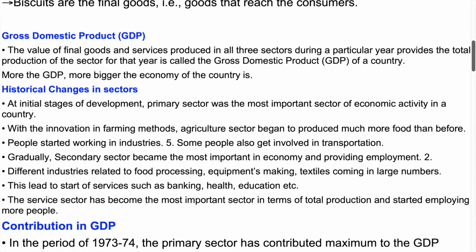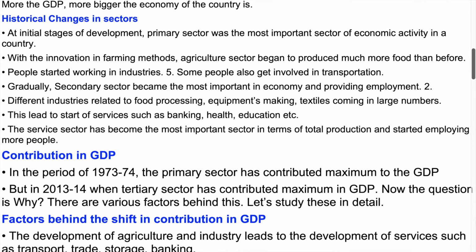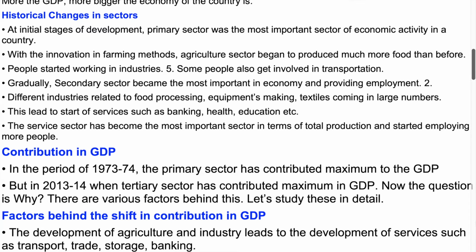Historical changes in sectors. At the initial stages of development, the primary sector was the most important sector of economic activity in a country. With innovation in farming methods, the agriculture sector began to produce much more food than before. People started working in industries. Some people also got involved in transportation. Gradually, the secondary sector became the most important in the economy, providing employment.